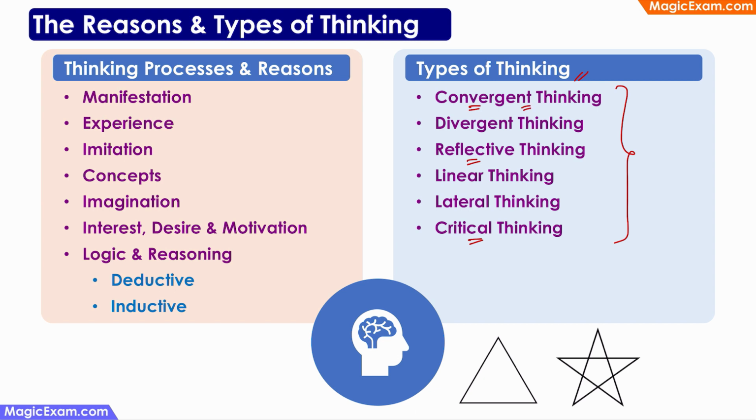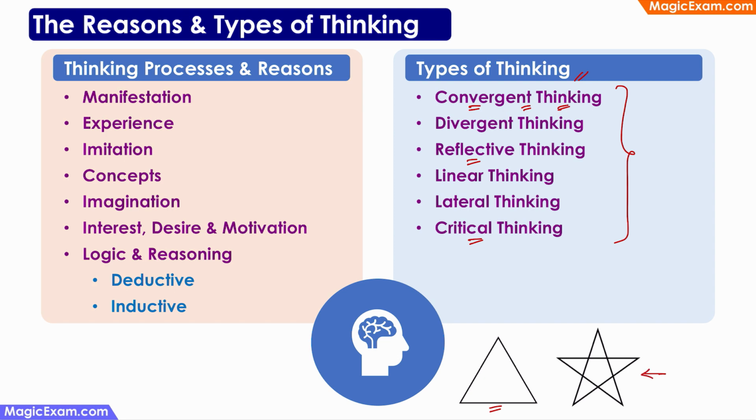Convergent thinking means everybody is thinking in the same way. For example, in your classroom, if you teach the students a standard process or a standard formula for calculating the area of a triangle, then you give them all some different triangles and ask them to calculate the area, they will all try to use the same steps and the same process that you taught them. So everybody is thinking in the same way. That is convergent thinking.